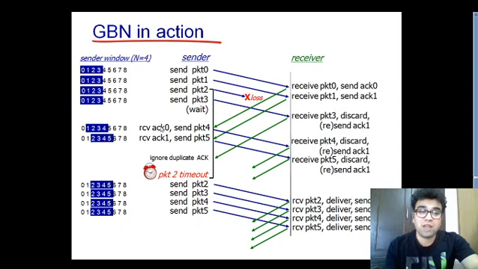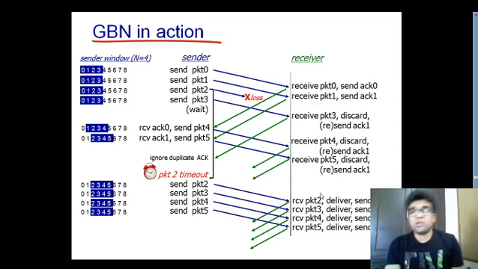So it will understand that 2 is not yet received by the receiver, and the sending side has to send all the packets all over again, 2, 3, 4, 5, which it has already sent. You can see 2 is lost, 3, 4 and 5 are received, but these are discarded at the receiver side because the receiver is expecting packet number 2 over here. Once the timeout happens at the sending side, it will start sending the packets all over again, and fortunately these packets are received properly this time.